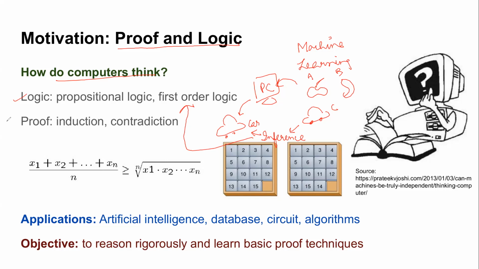The second thing which is discussed in this module is proof. How do you prove something? Like we have some theorem, like in maths we have seen theorems in higher secondary school. How do you prove them? What are the different techniques by which we can prove something? Some of you might recall, how did we prove that this is irrational in high school mathematics? Anyone recalls what was the proof that we used?